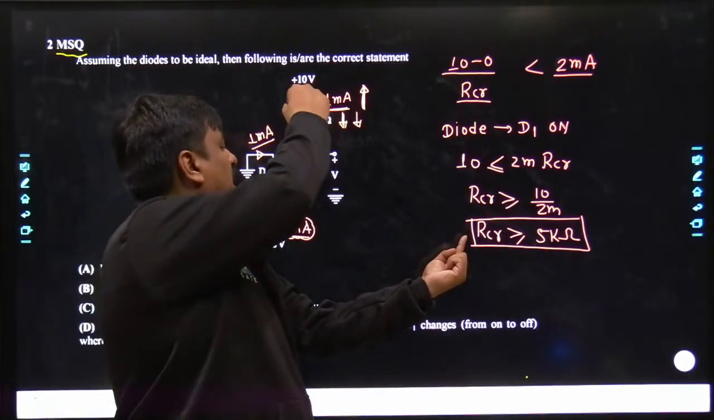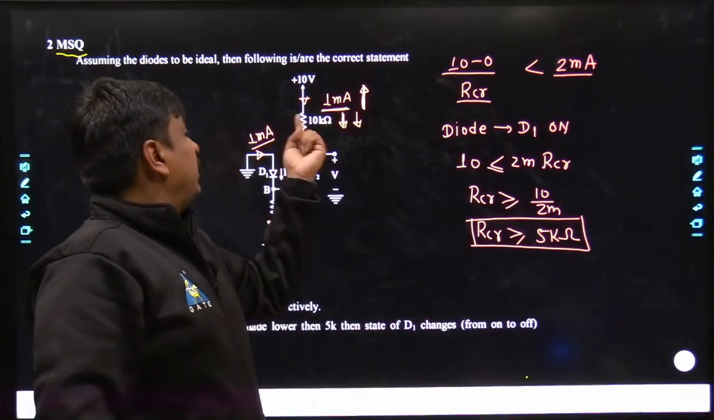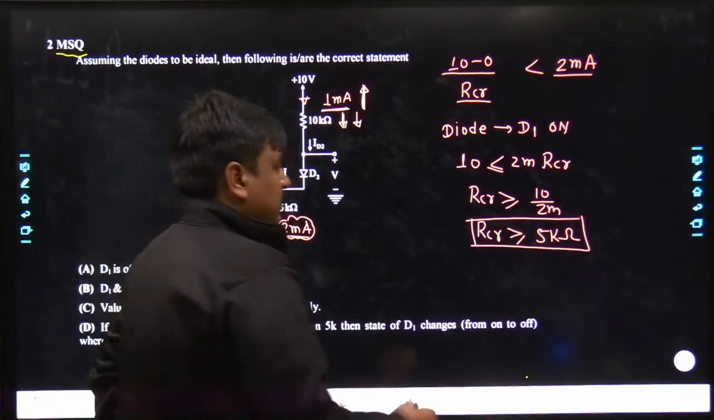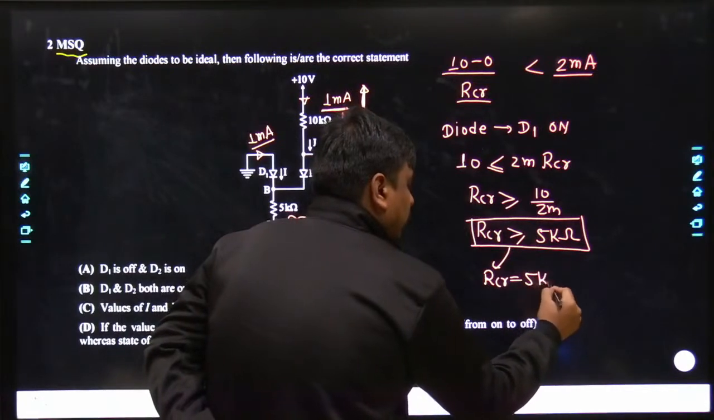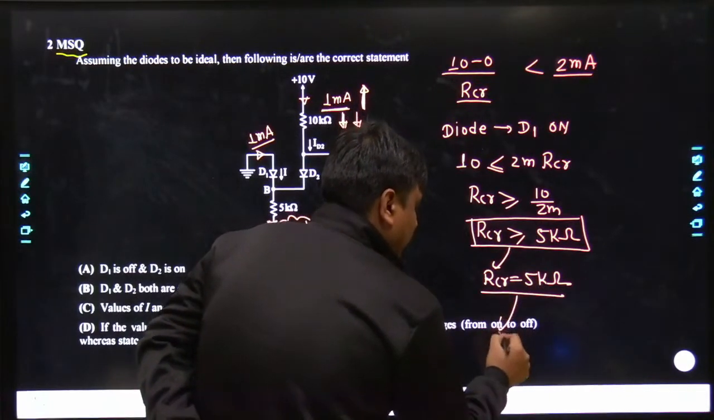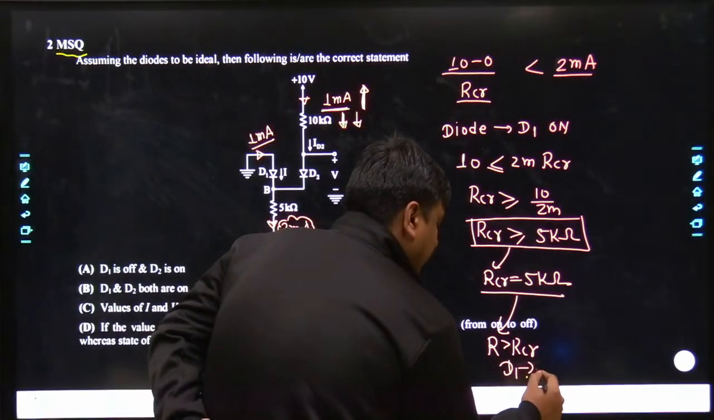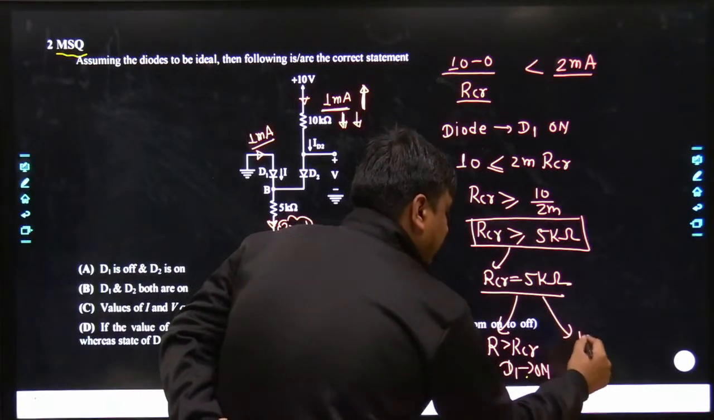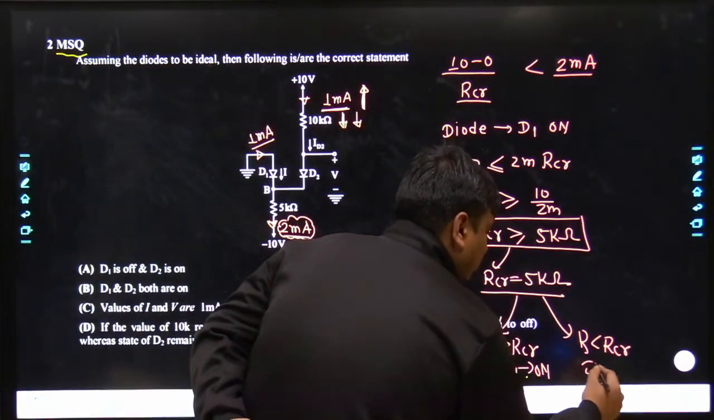If the value of R is greater than RCR, what does it mean? That means the diode D1 is on. I can say one thing, the RCR is equal to 5 kilo. If the value of R is greater than RCR, the diode D1 would be on, and similarly, if the value of R over here is lesser than RCR, the diode would be off.